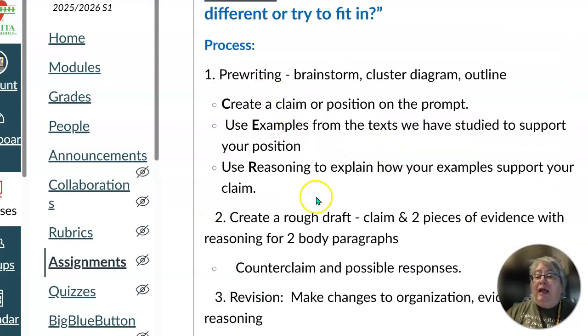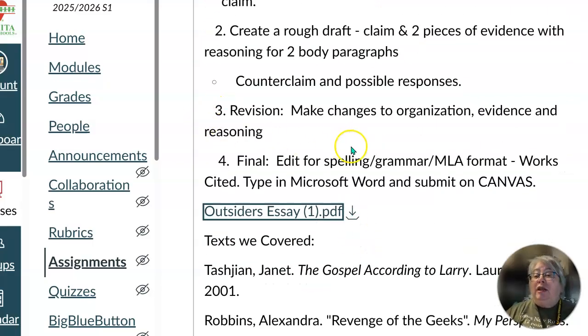Your pre-writing and rough draft can be handwritten on paper. So for your pre-writing, you'll get that form, and then you can turn it over and write your rough draft on the back. And you can turn that in when you turn in your final copy. The final copy of the essay must be turned in by the end of class next time.